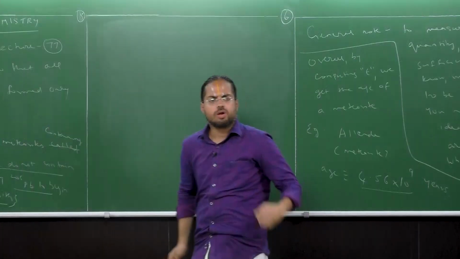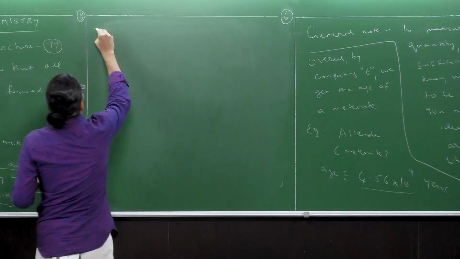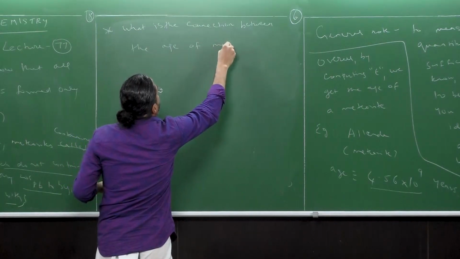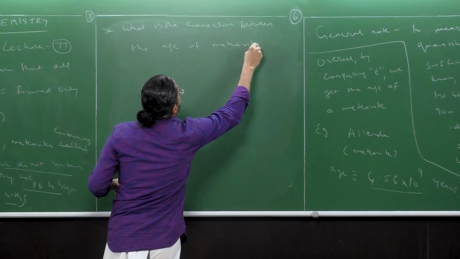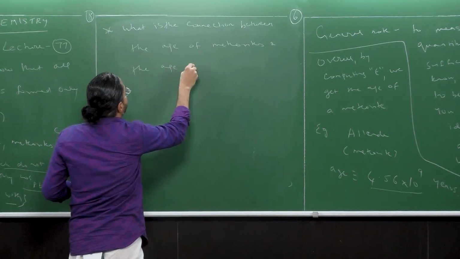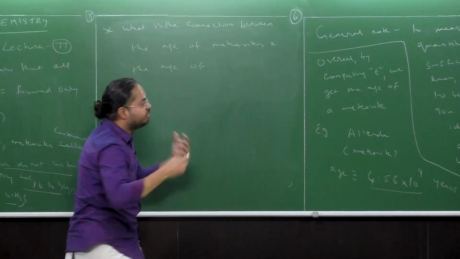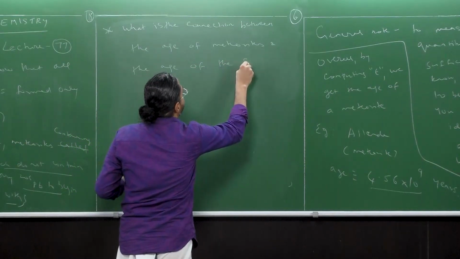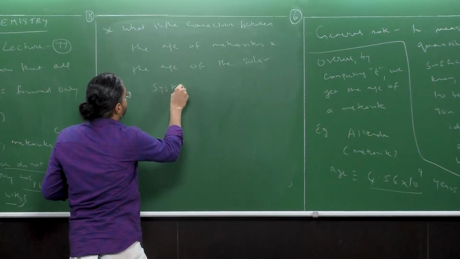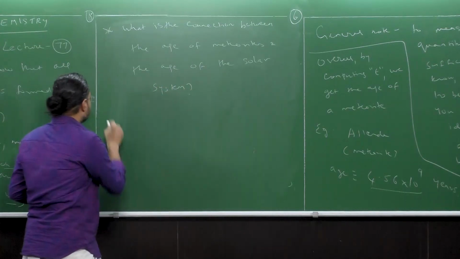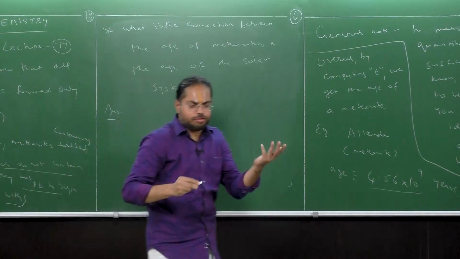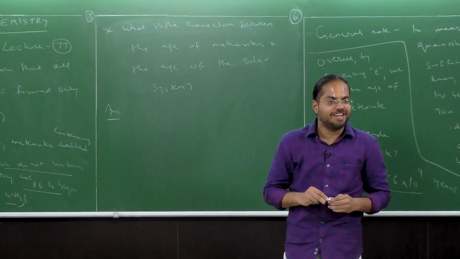And for that, notice this. What is the connection between the age of meteorites and the age of the solar system? Well, the answer is, so this is also a very fair question, right?